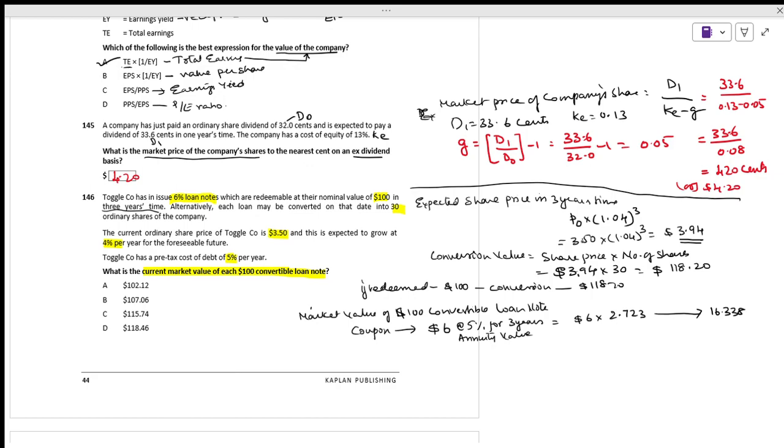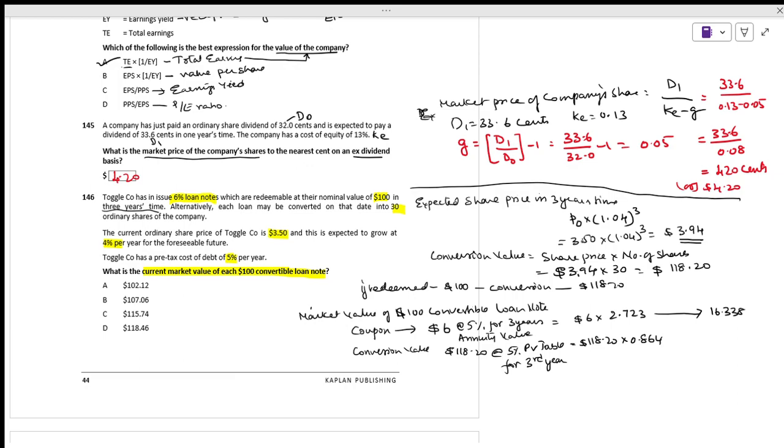Now we have to have the principal. How much is the conversion value? Conversion value will be 118.2. We have to discount it, 118.20 at the rate of 5%, present value table. It comes to $118.20 times 0.864, at the rate of 5% for the third year.